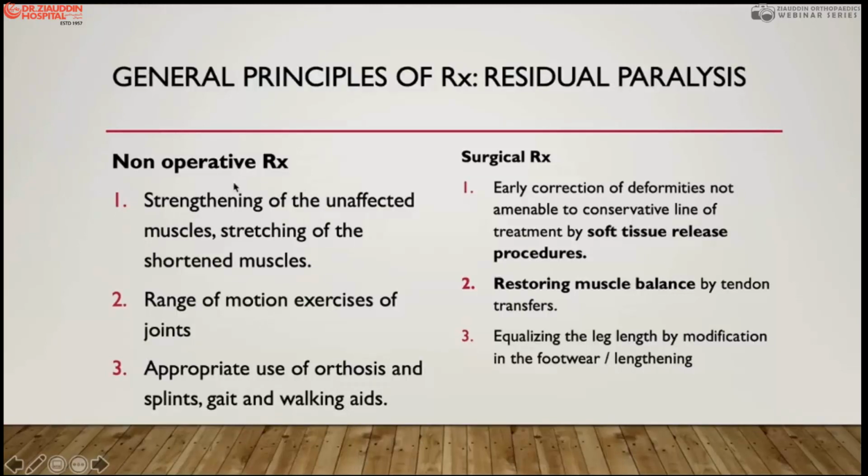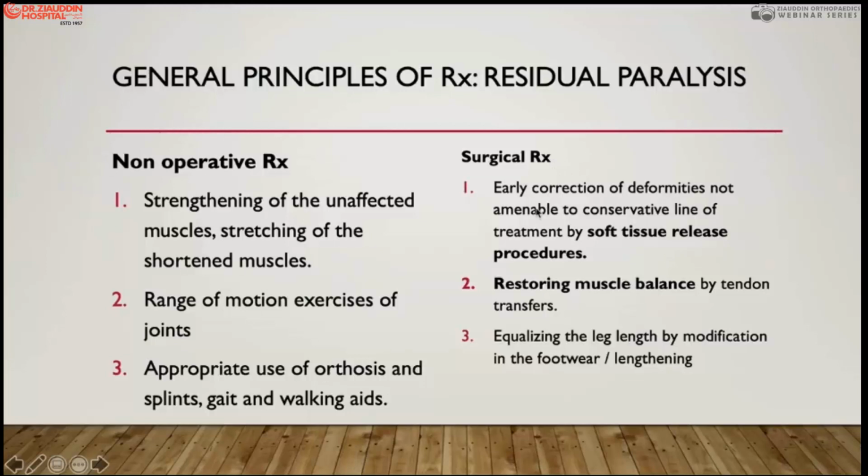In this, non-operative treatment has a role in maintaining the correction which you have achieved, strengthening the unaffected muscles, and stretching the shortened muscles, creating a little bit of balance, with range of motion exercises during this period. We also use appropriate orthotics, splints or calipers in this phase as well. The mainstay of treatment in residual paralysis depends on the age and the contractures.